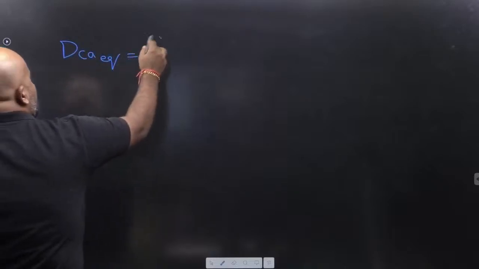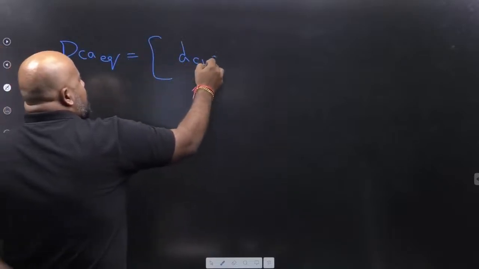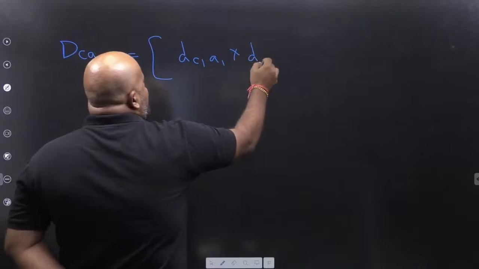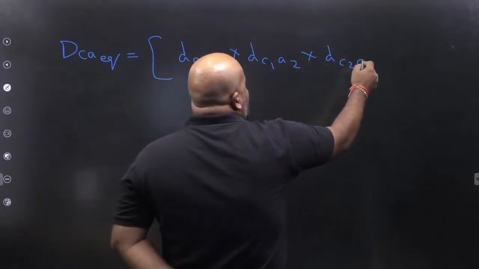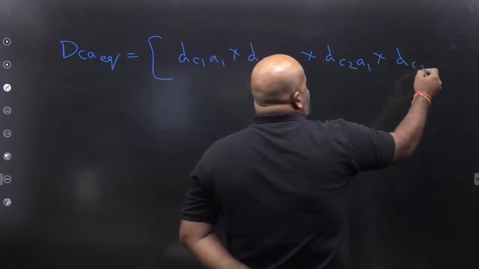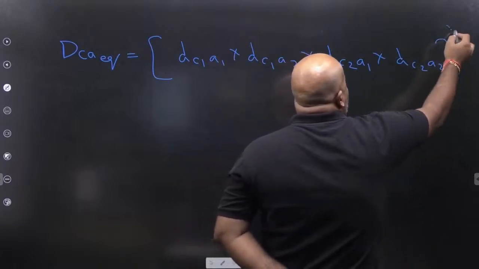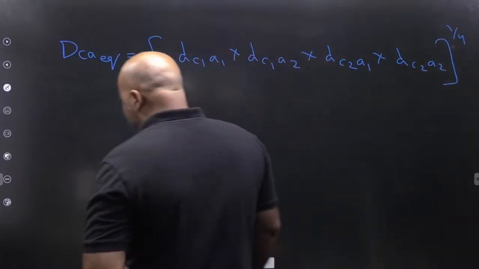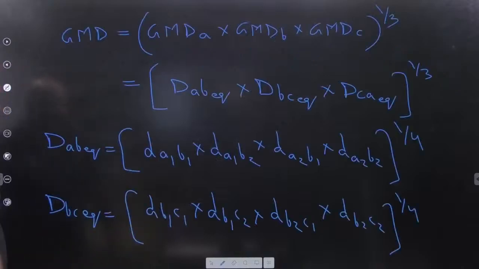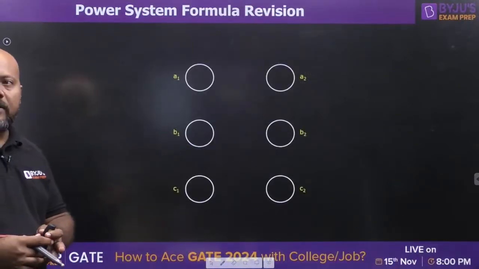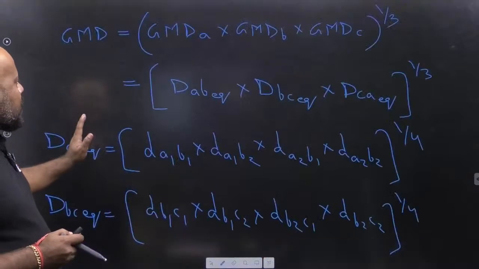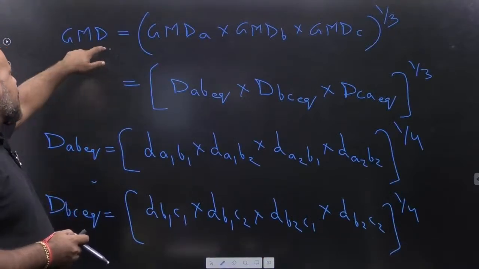Yes, it is going to be DC1A1, DC1A2, DC2A1, DC2A2, power is 1 by 4. So if you have a double circuit line, just try to write these expressions, you will be getting the GMD.